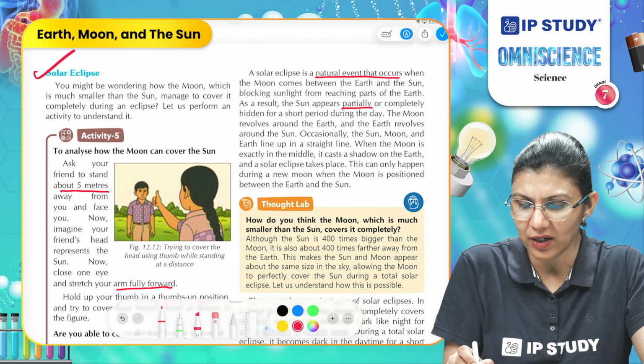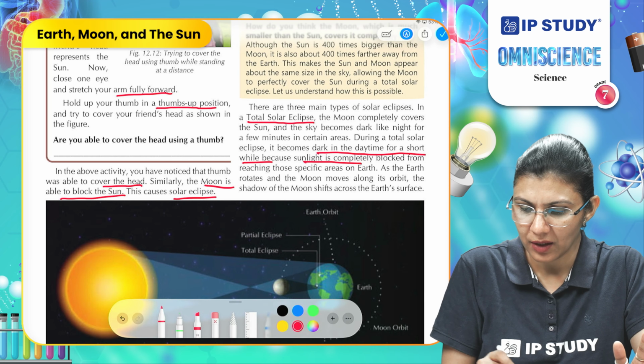There are three main types of solar eclipse. In a total solar eclipse, the moon completely blocks the sunlight. It comes exactly in the center. During a total solar eclipse, it becomes dark in the daytime for a short while because sunlight is completely blocked by the moon.